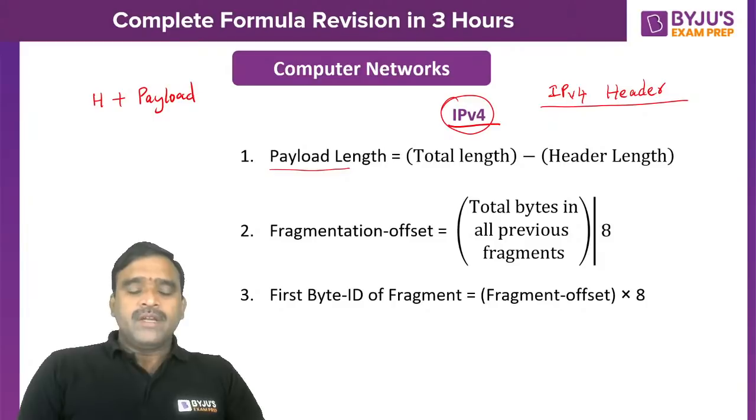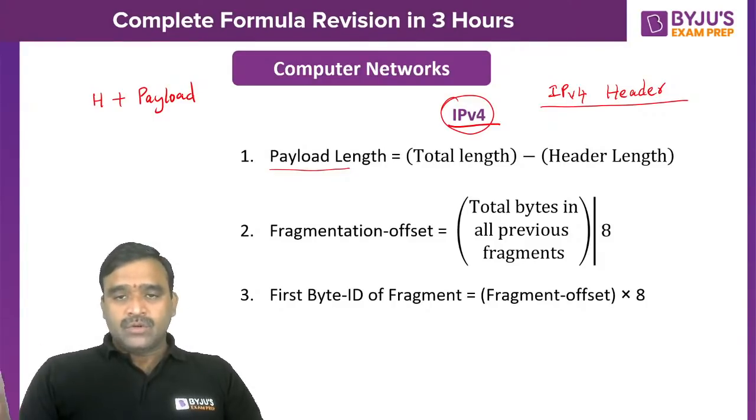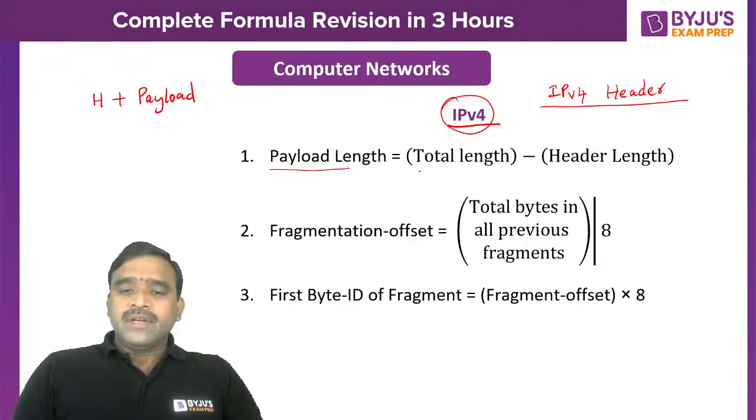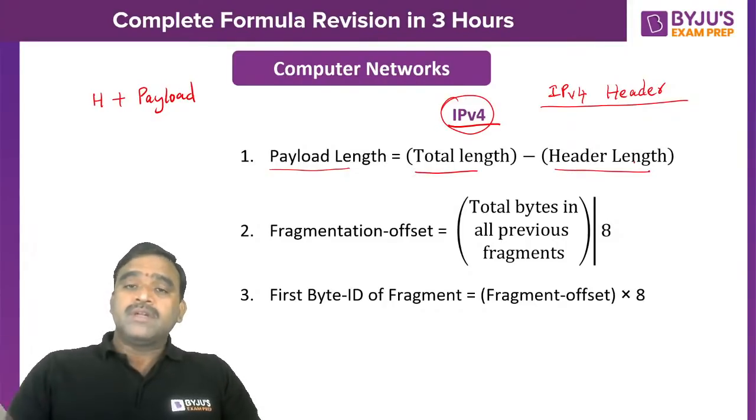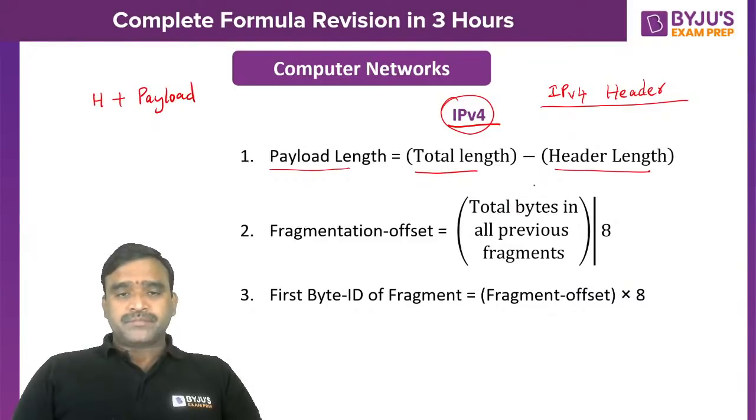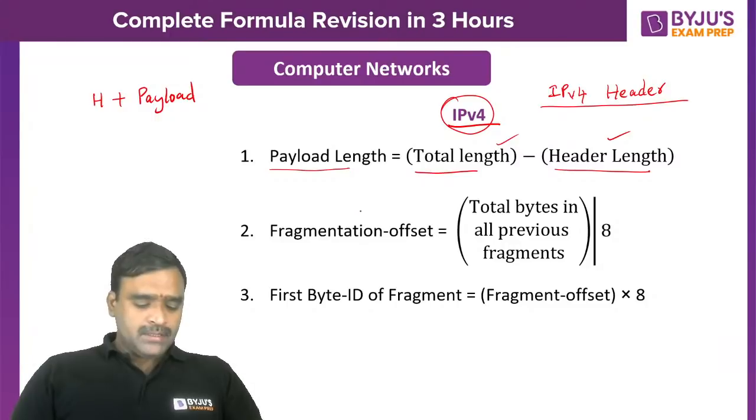There are two fields, a header length field and also a total length field. The total length field is in the form of bytes. The header length field will be in the form of words. Actually you have to convert the words into bytes. So if you subtract the header length from the total length, you will get the payload length, right?